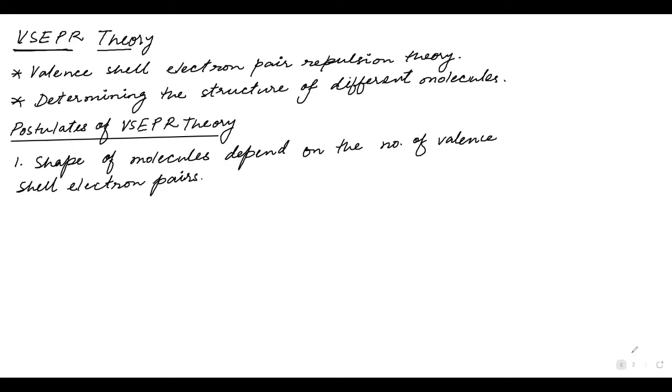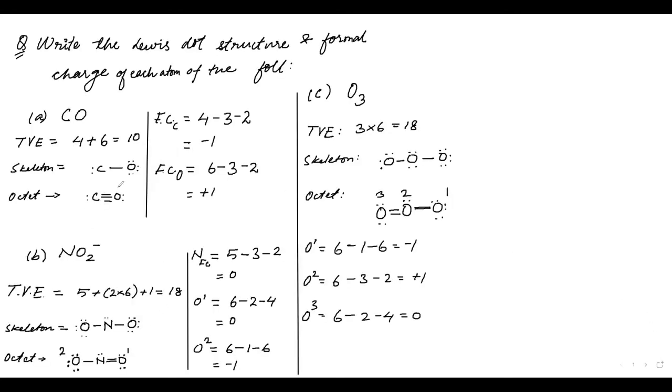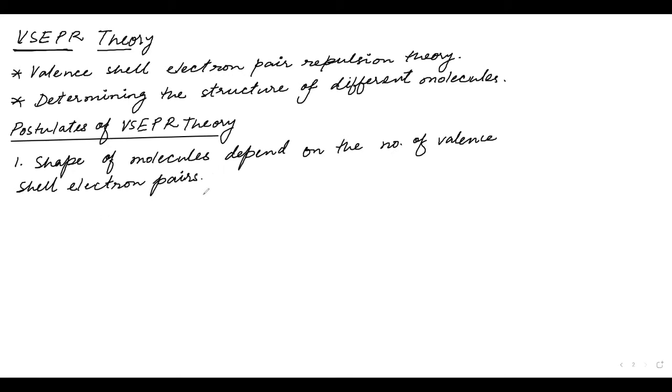Because as we have seen earlier, even if we see a bond, there is a pair of electrons. And even the lone pair electrons are fixed in pairs. So if you are taking the bonding as pairs, let us take the lone electrons as pairs, and they call it lone pair electrons. Hence, the number of valence shell electron pairs will decide the shape of the molecule.